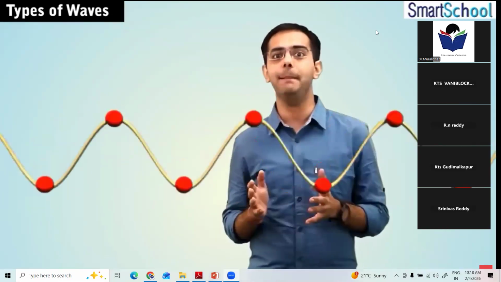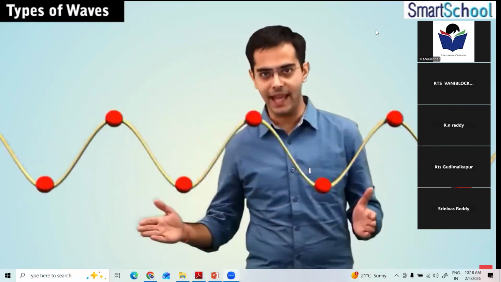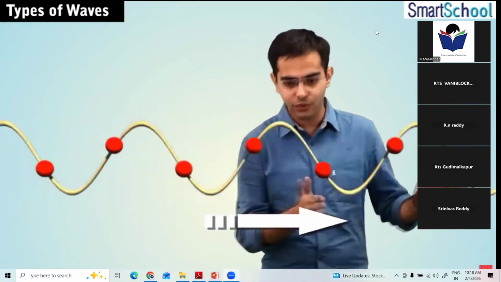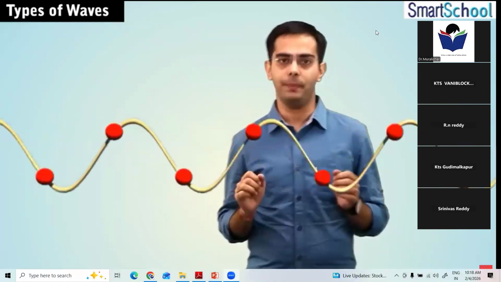Similarly, we can take an example of a rope. If I have a rope with me, you can see here the disturbance travels through the rope. And how is this traveling through the rope? Let's see. What do you see if you carefully observe this rope?